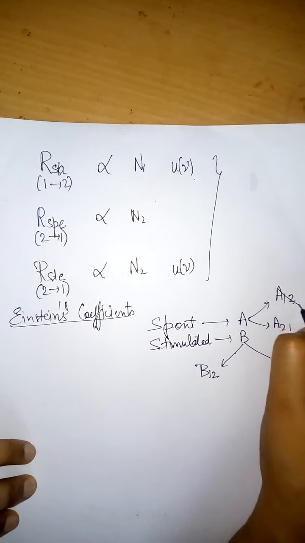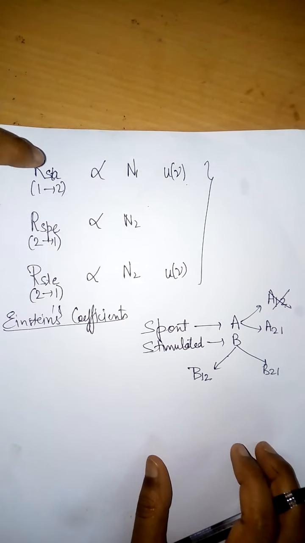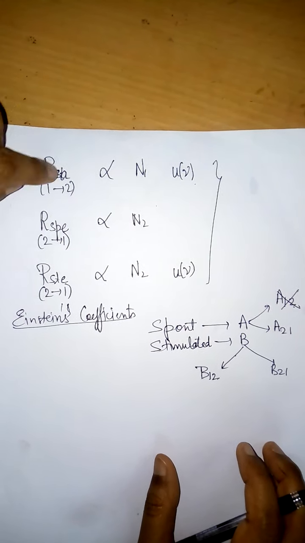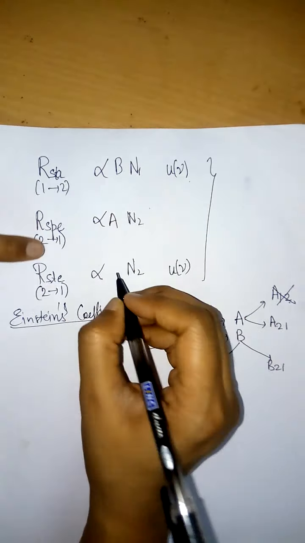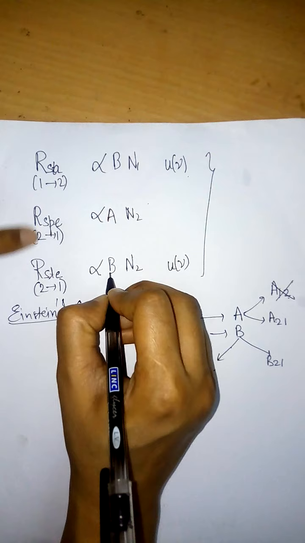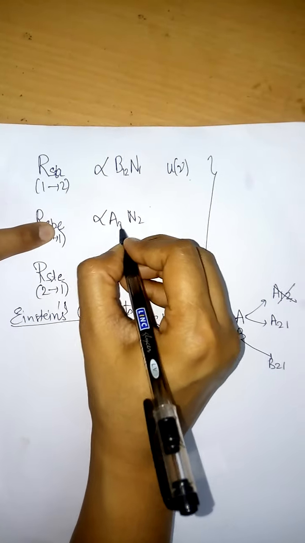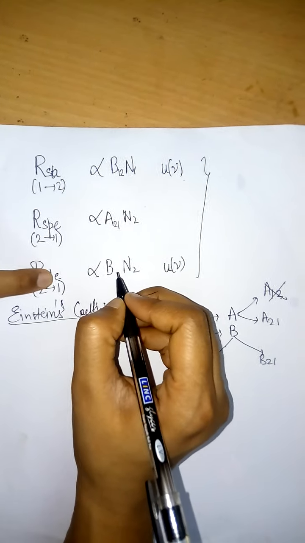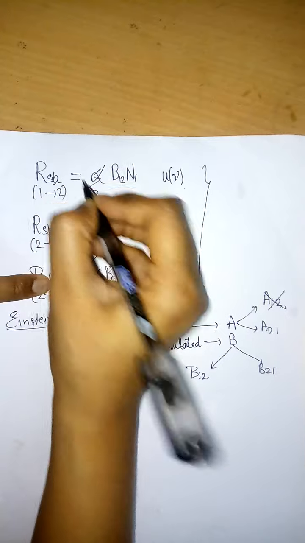Since spontaneous absorption is not feasible, we will cut it. Now this is stimulated absorption. Stimulated means B, spontaneous means A, stimulated means B. Absorption means 1 to 2, emission means 2 to 1, and we will remove these proportionality signs and put equals to.